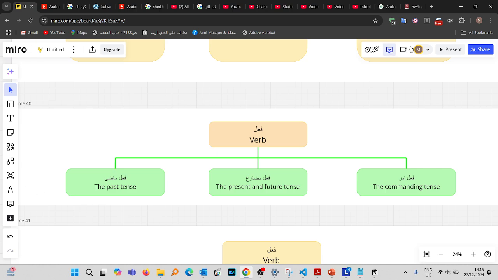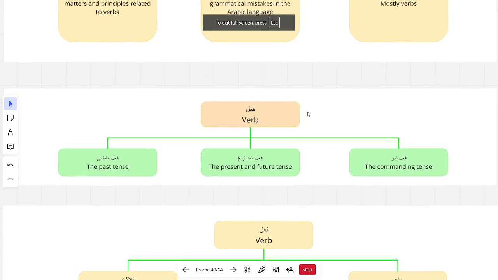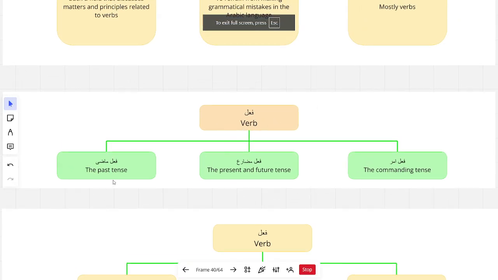How do we know that? Let's analyze this. A verb can either be فعل ماضي, فعل مضارع, or فعل أمر. A فعل ماضي is a past tense verb, so the past tense form of a verb will be within this category. فعل مضارع is the present or future tense, so both the present and future tense will be within فعل مضارع.